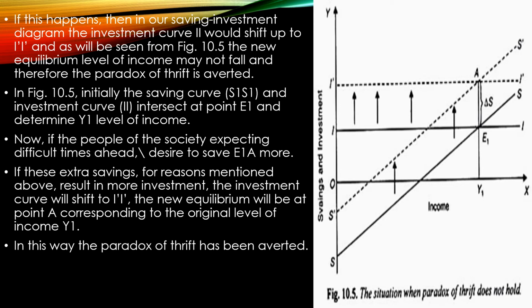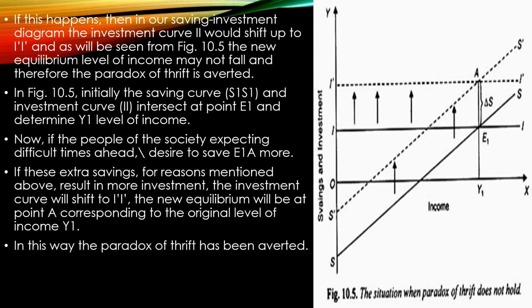Initially, the saving curve, we know, is S1, and the investment curve is II. These intersect at a point E1, and from this you can determine the equilibrium level of income, which is Y1. Now, if the society is expecting difficult times ahead, then they will have a tendency to save more, to the extent of E1A.